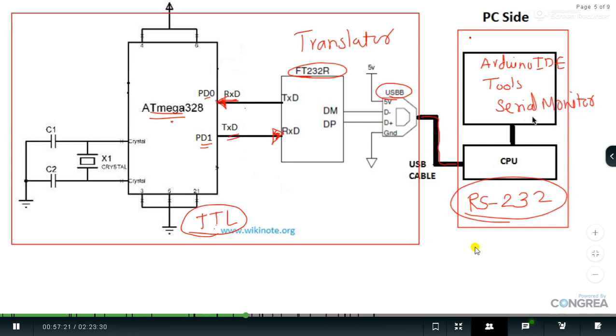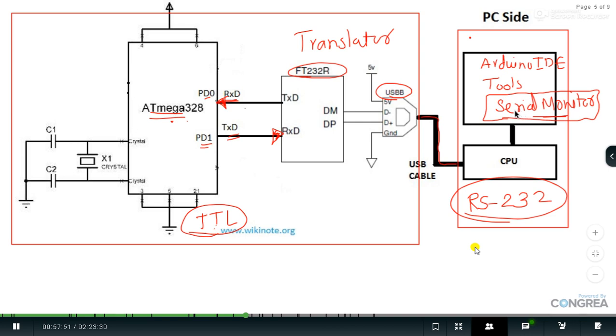On that serial monitor screen we are going to display the data which is transmitted by Atmega 328P. Suppose your Atmega 328P is sending the data, then the CPU is going to receive the data, and that data is going to be displayed on the serial monitor window of your laptop or desktop PC screen. That's it. This is the simplest working of UART communication.